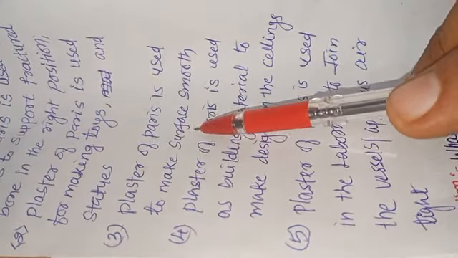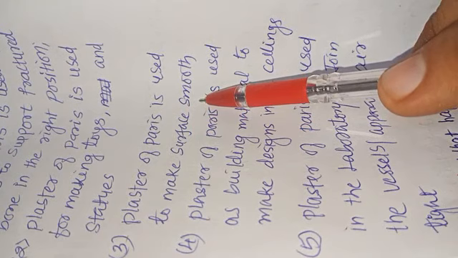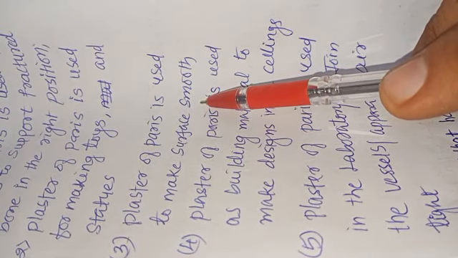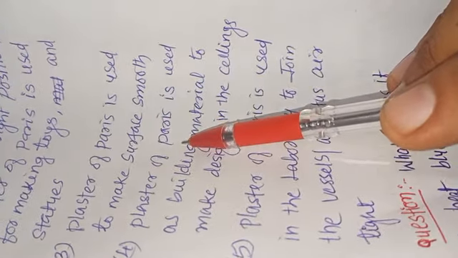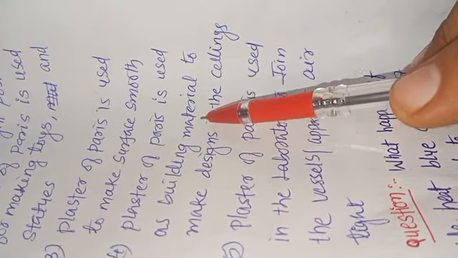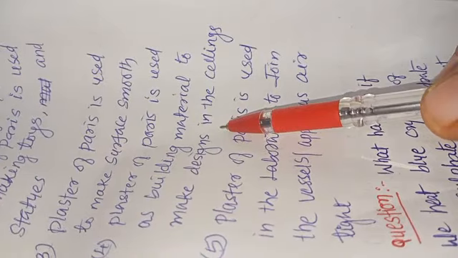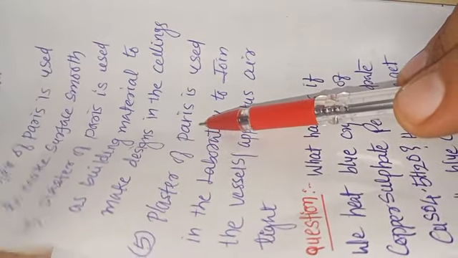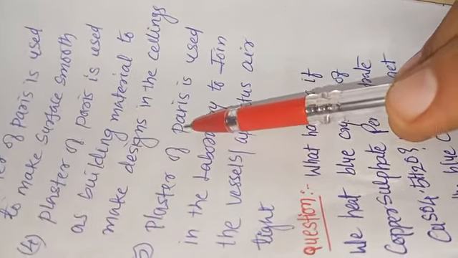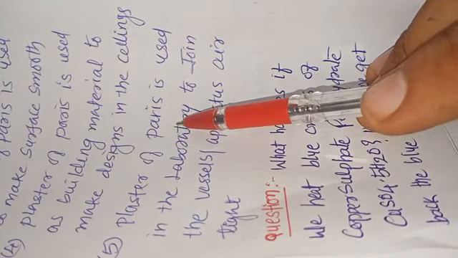Plaster of Paris is used to make surfaces smooth. So whenever you want to make some surface smooth, we can use plaster of Paris. Plaster of Paris is used as a building material to make designs in the ceilings. We can see lots of designs on the ceilings. This ceiling design is made only with plaster of Paris.